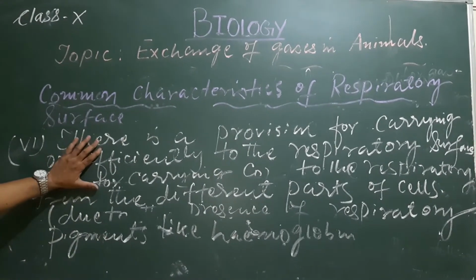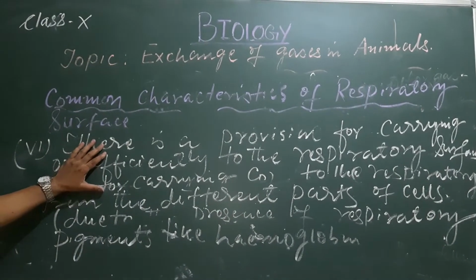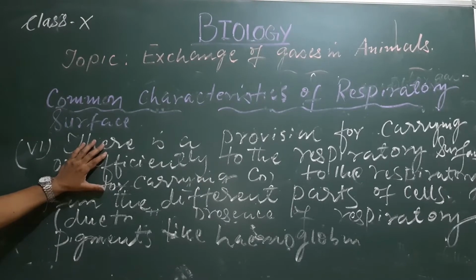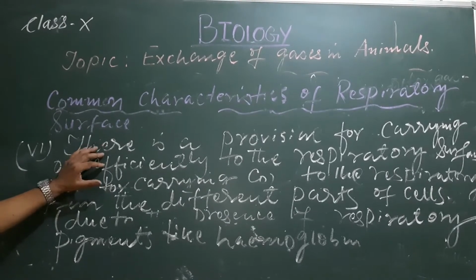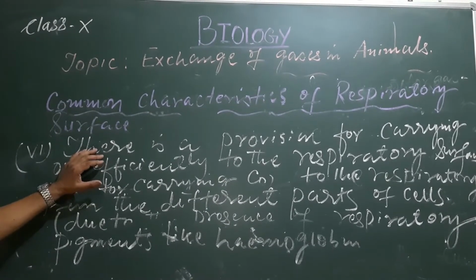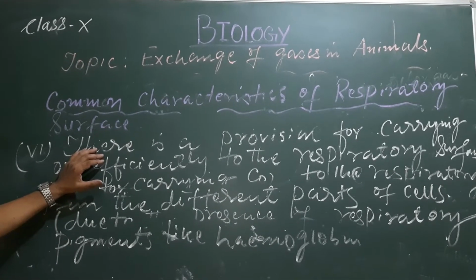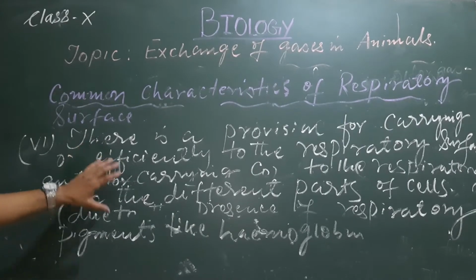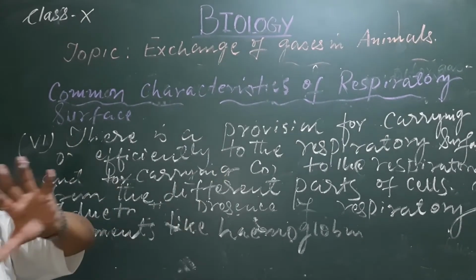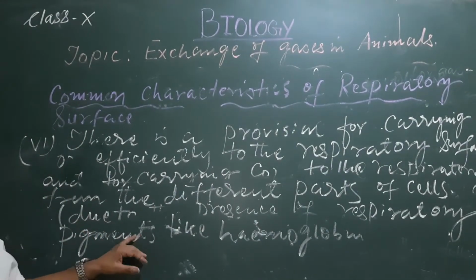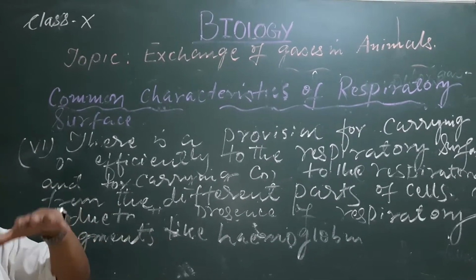They are moist and thin, there is a large surface area, and they are richly supplied by blood capillaries. Those respiratory surfaces are mainly placed within the body.